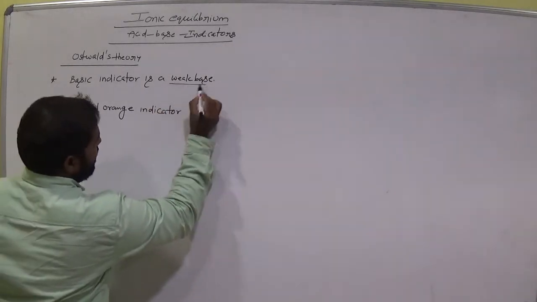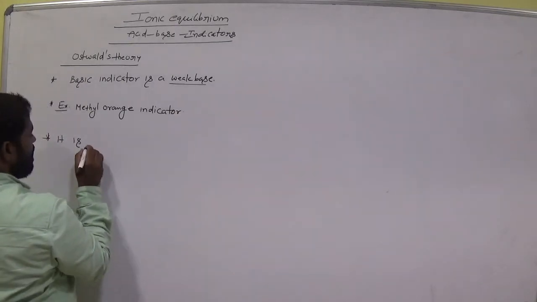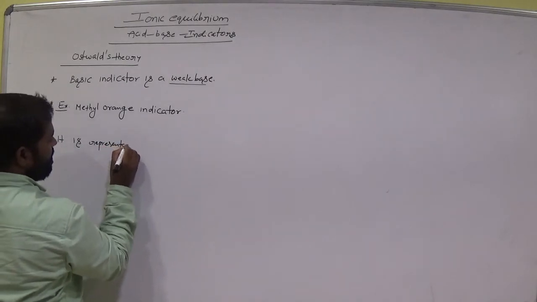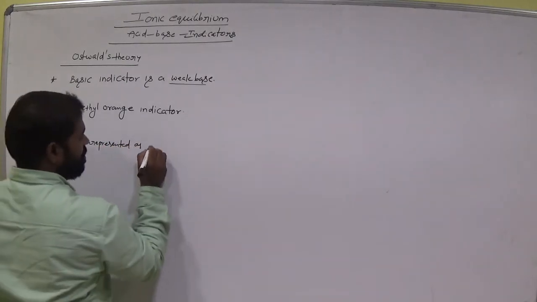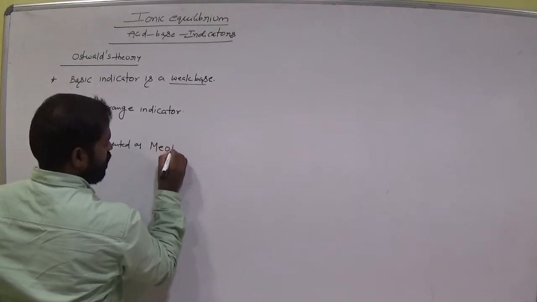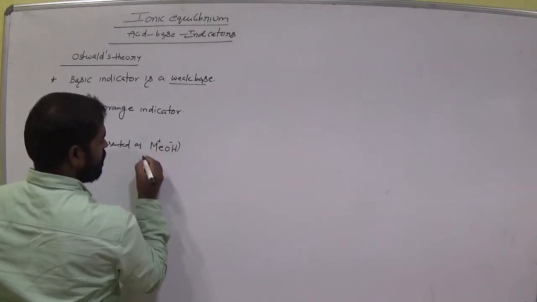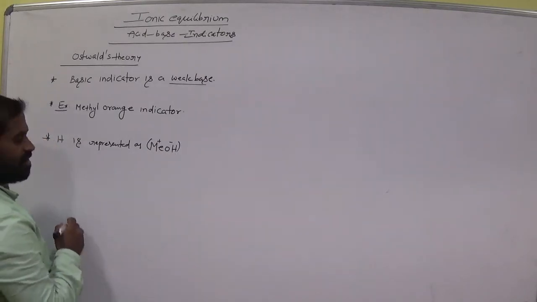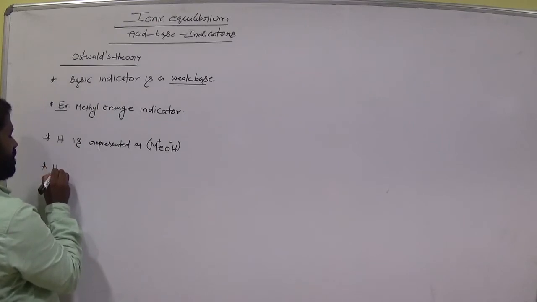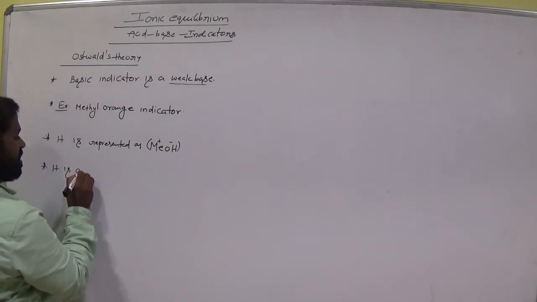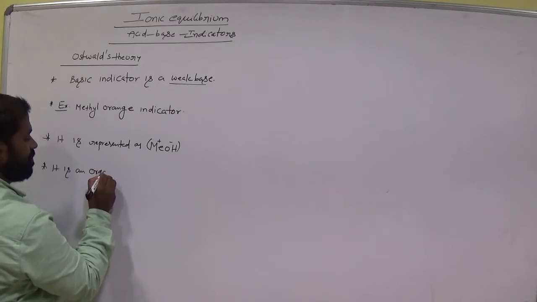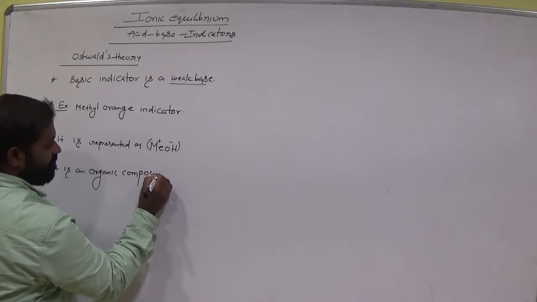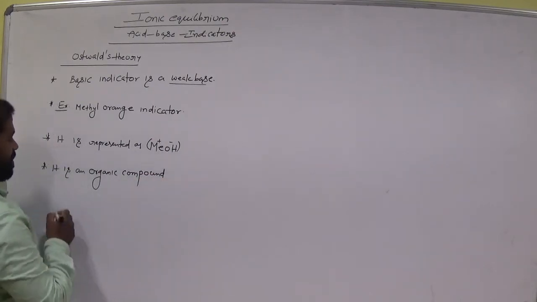Remember this weak base, it is represented as MEOH, Me plus OH minus. Methyl orange is a base, OH is there. Okay, clear? It is an organic compound.